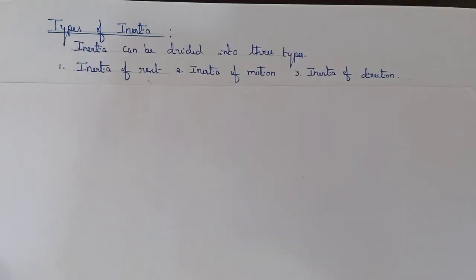Now you know what is inertia. The next is types of inertia. Inertia can be divided into three types: inertia of rest, inertia of motion, and inertia of direction. Next, what is inertia of rest? The tendency of a body to remain at rest is called inertia of rest.